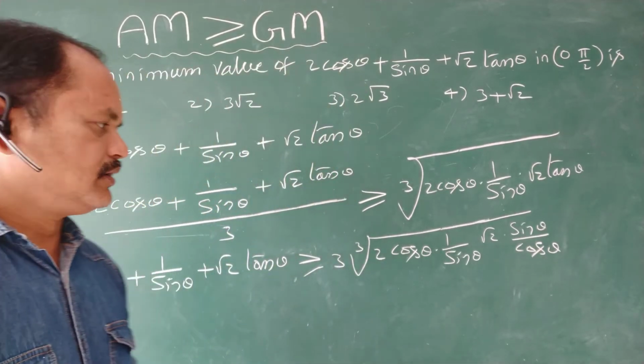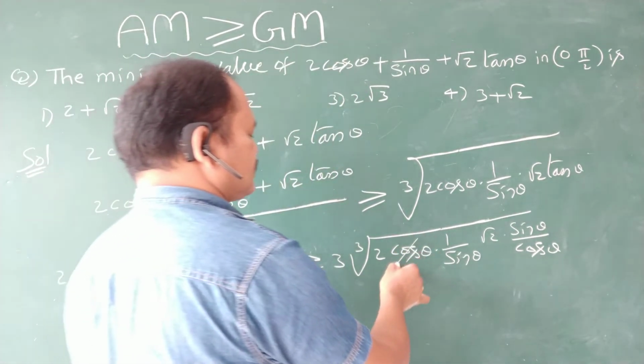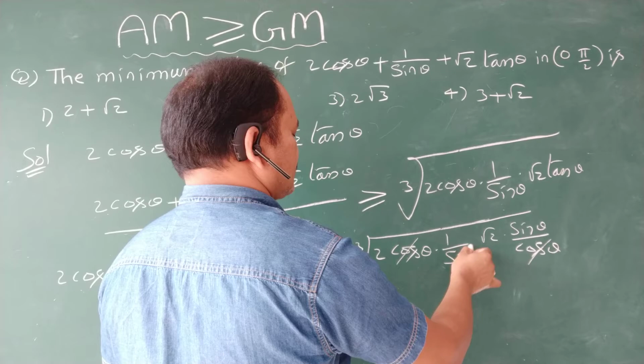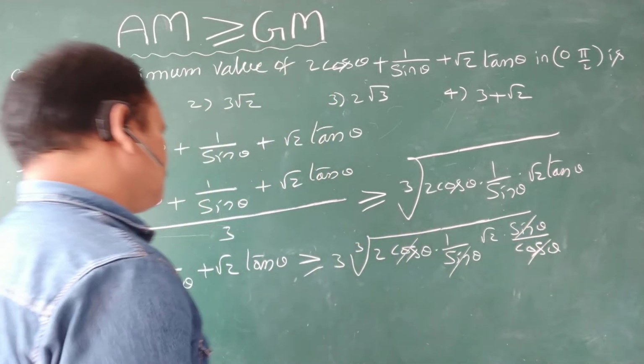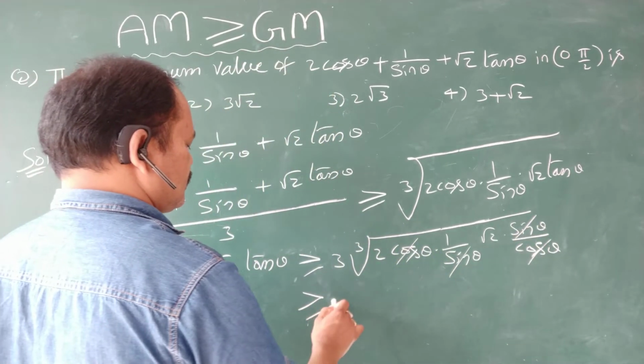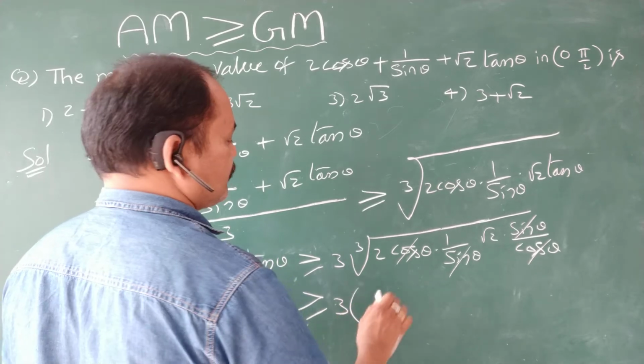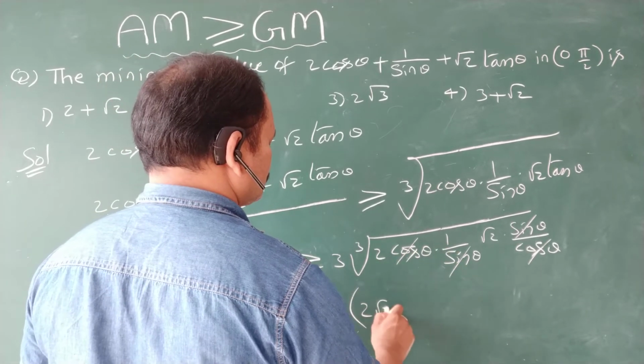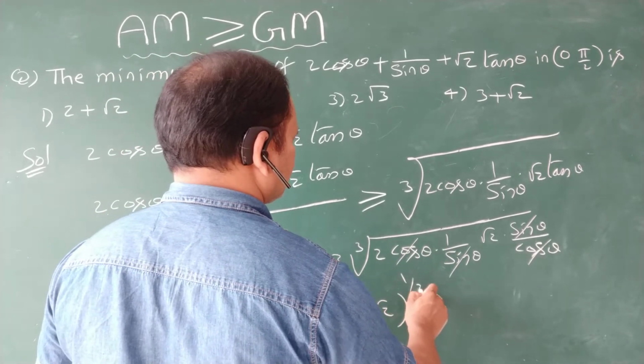Here cos theta gets cancelled, sin theta gets cancelled. That's why it gives 3 times the cube root of 2 root 2, power 1 by 3.